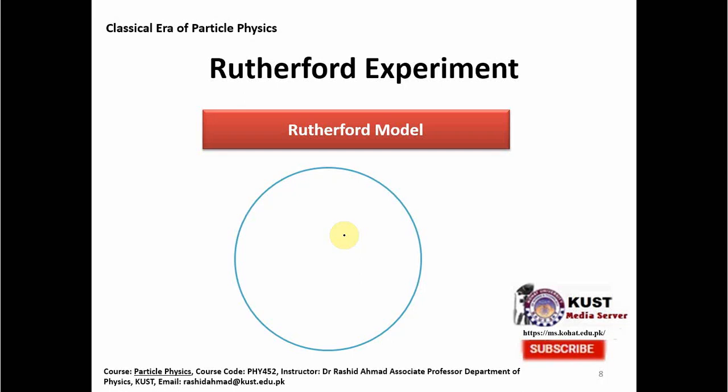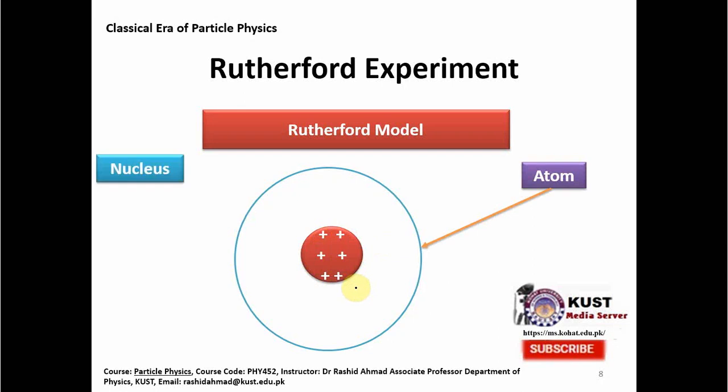He presented his own model, where he said that most of the atom is empty, and there is a positive nucleus, or positive center of the atom, where all the positive charge is concentrated, and electrons are spread around the nucleus.